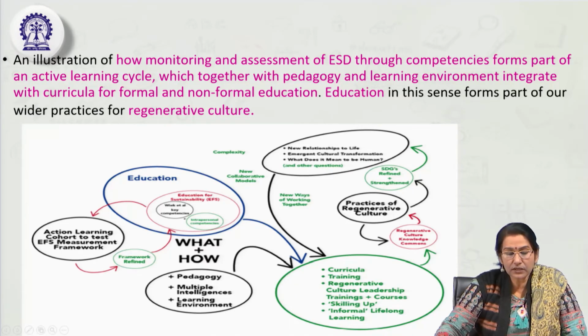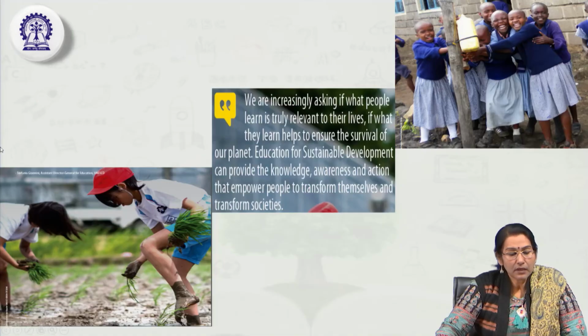So, we can say this kind of whole institution framework can be implemented not only for monitoring and evaluating the assessment of ESD, but also for implementing ESD based curricula and embedding the ESD in the curricula, and from time to time evaluating it and strengthening it after getting the feedback. So, this is the framework of the active learning cycle embedding sustainability, embedding ESD. These are some ways ESD can be embedded in our curriculum or practice and whole institution.